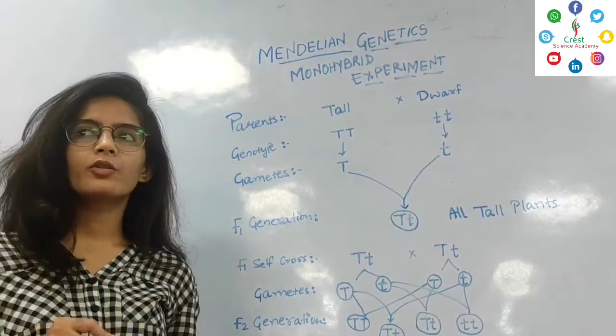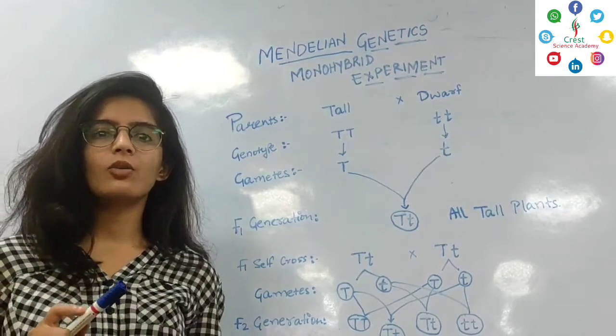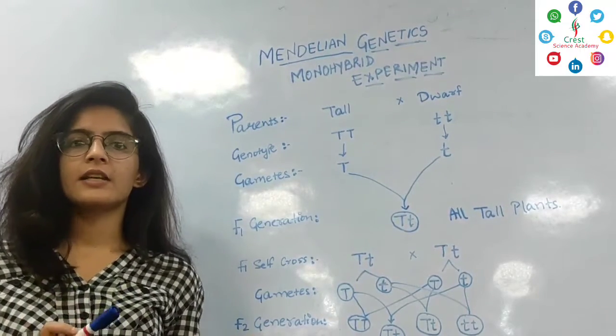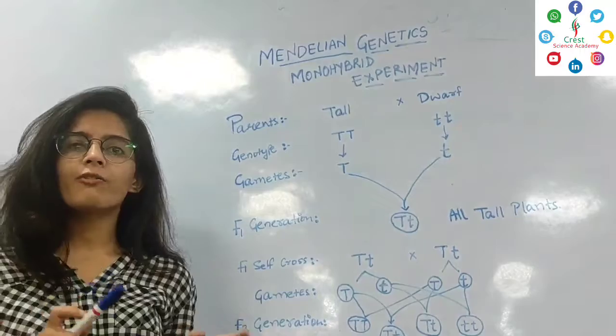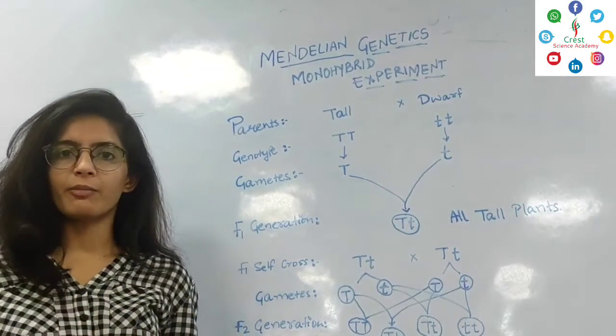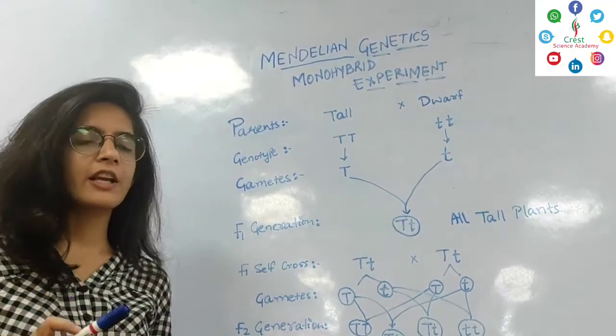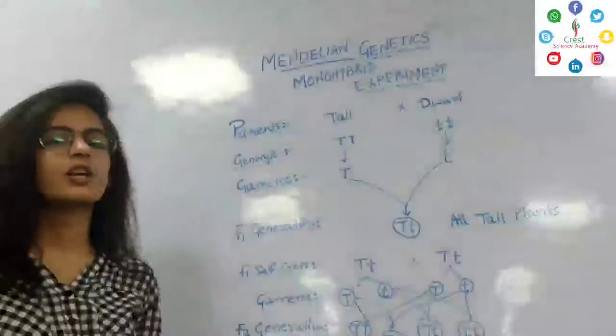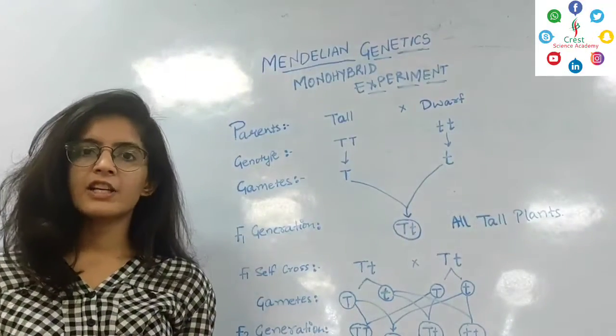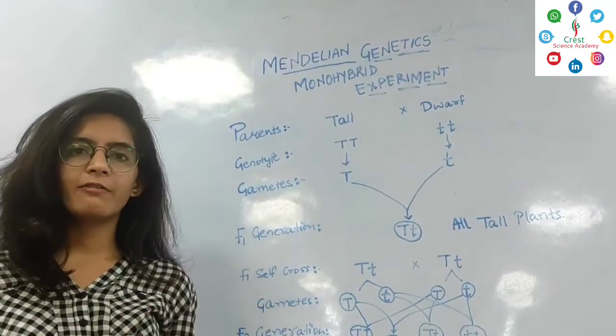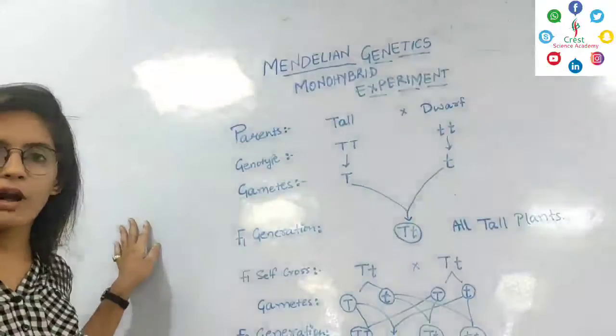In this video, we are going to discuss Mendel's second law. The law is stated as the law of segregation of alleles during the time of gamete formation. It is known as the law of segregation, Mendel's law of segregation. Before going to the law of segregation, I would like to give a brief review of Mendel's monohybrid experiment.